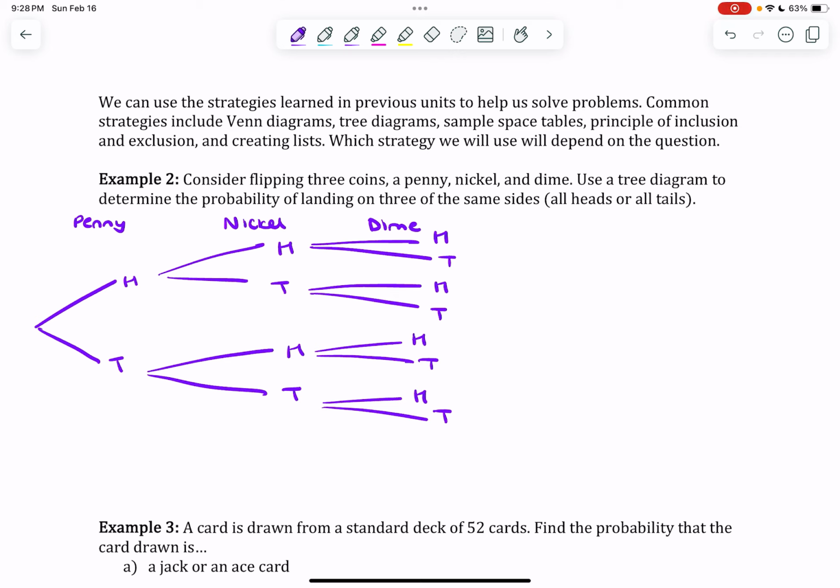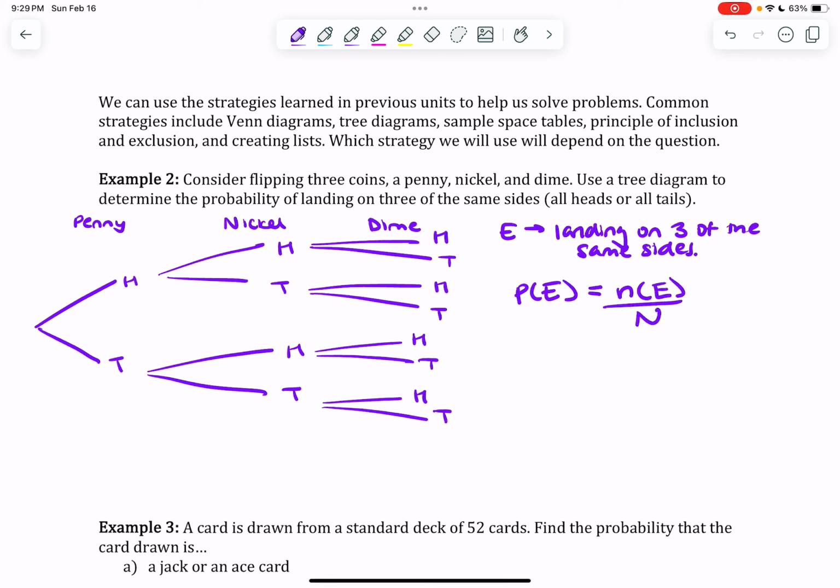When I take a look at my probability, I can't just say P and leave my bracket empty. So I do have to define the event that I'm talking about. I'm going to say E is landing on 3 of the same sides. So P of E is equal to N of E over capital N.